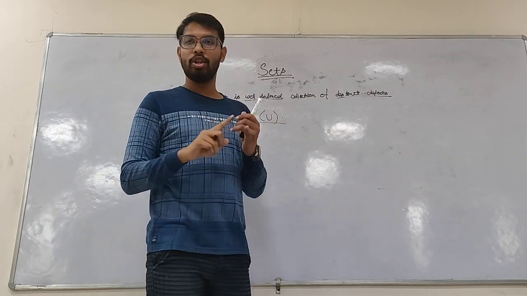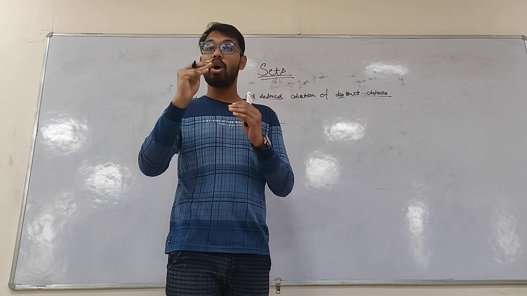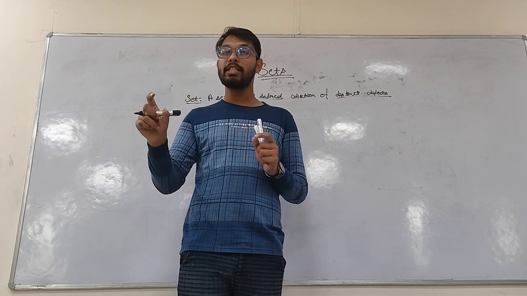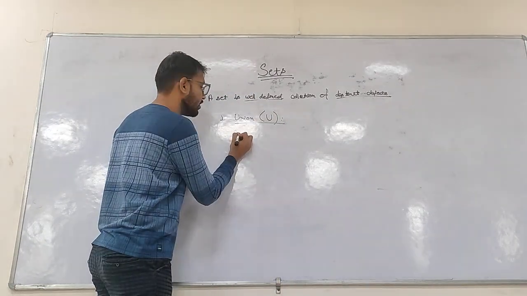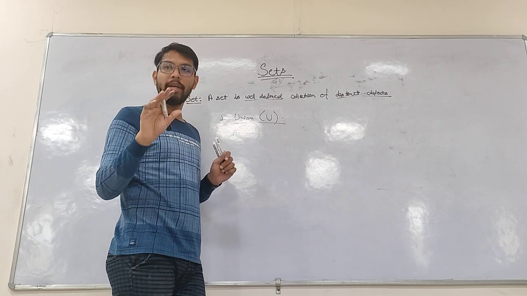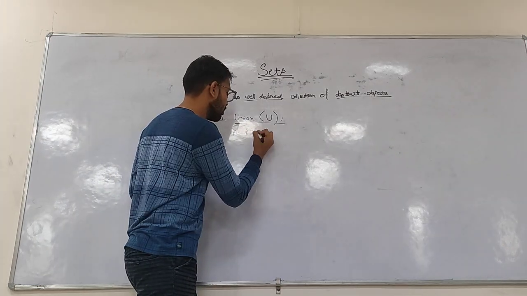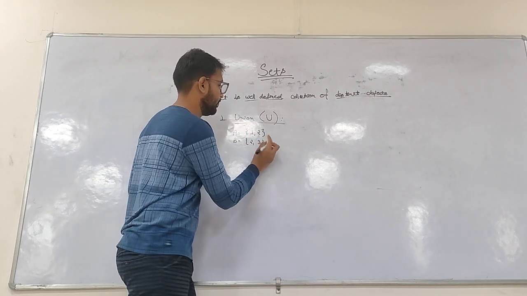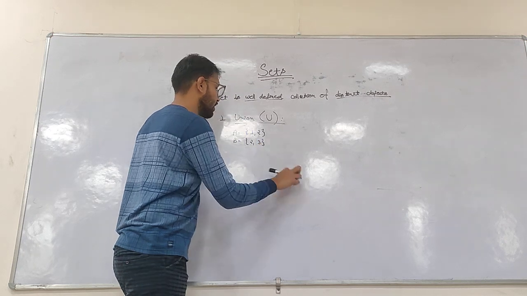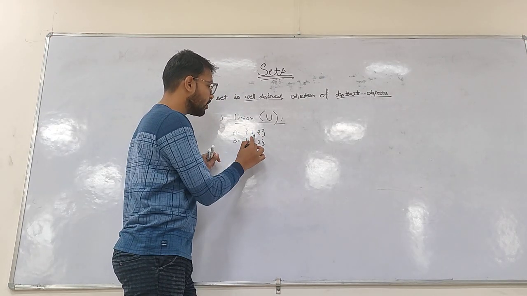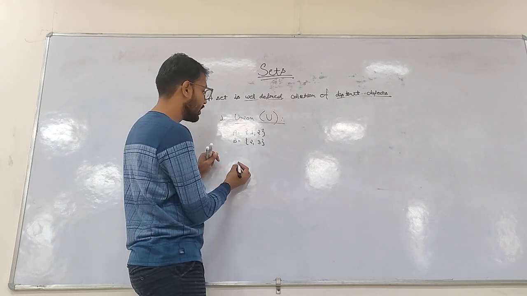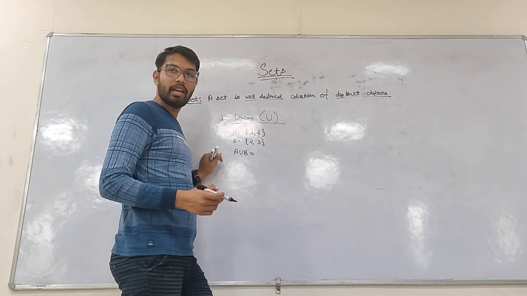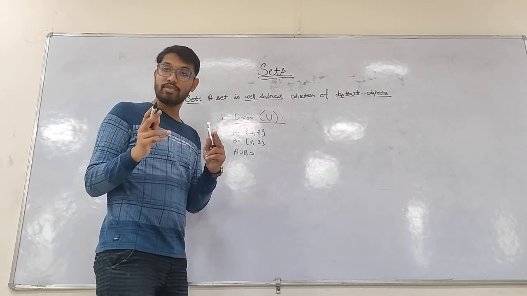What is the union operation? The union of two sets includes all elements from both the sets. For example, let's consider A as {1, 2} and B as {2, 3}. As you can see, I am representing the brackets and the commas. That means it's a proper set. Now I have to do A union B. That is the operation. The union of two sets includes all the elements from both the sets.